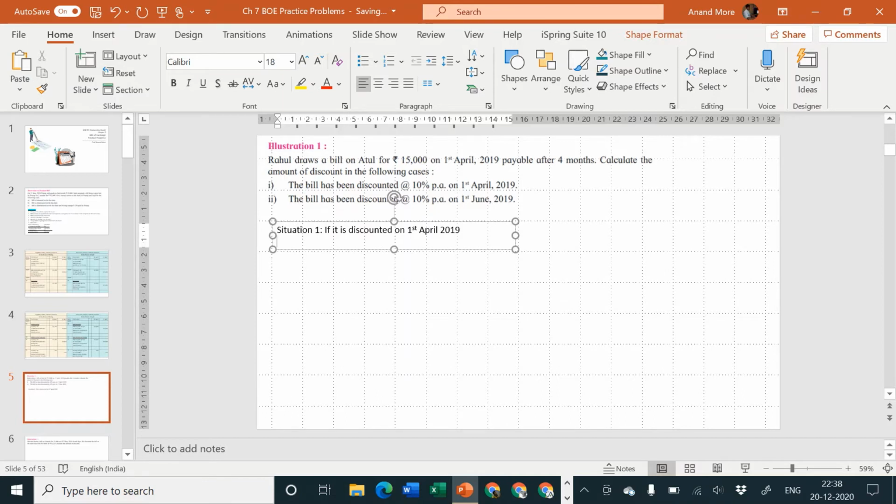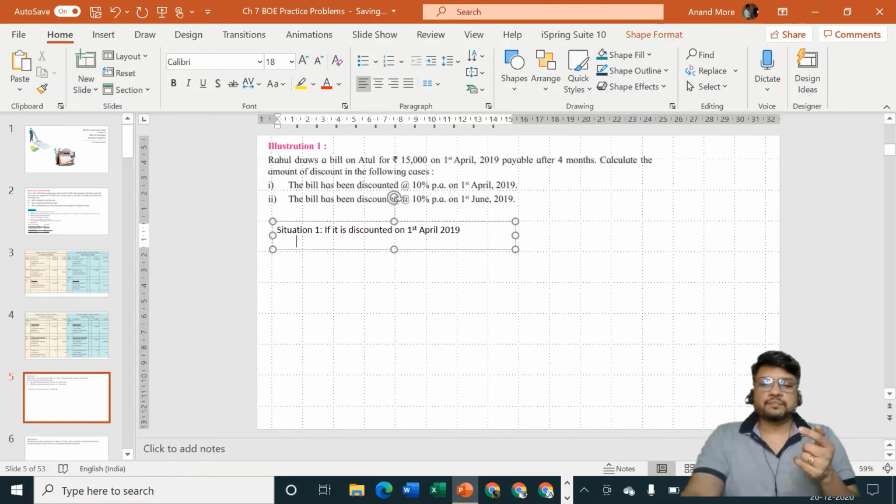Now the date of drawing and the date of discounting is exactly same. Since the date of drawing and date of discounting is exactly same, I can specify that the entire period of bill is still pending. So the banker will specify that if you are discounting the bill today, then although you are getting cash today, the banker will get cash after 4 months. So banker will have to wait for 4 months. Since the banker will have to wait for 4 months, he will charge you interest for 4 months.